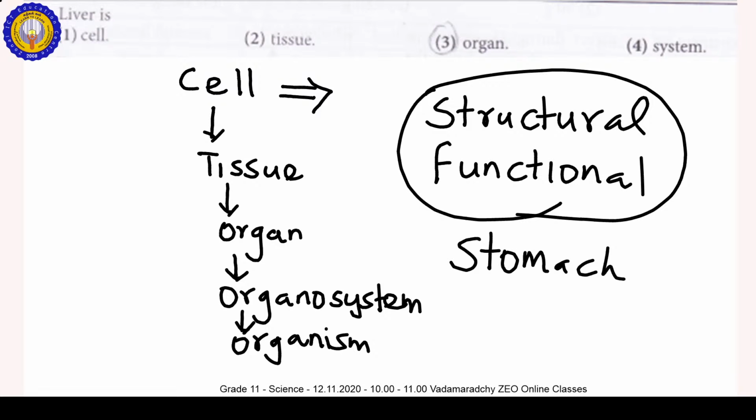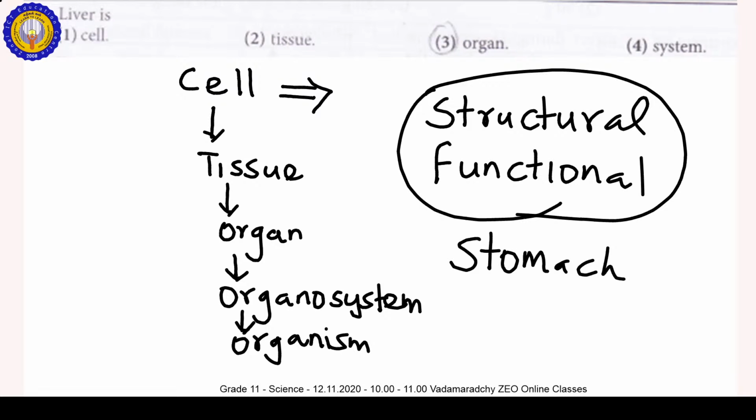These are parts of the alimentary canal and associated glands. There are 3 pairs of salivary glands, the pancreas and the liver. These are the associated glands. Both the alimentary canal and the associated glands form the human digestive system.